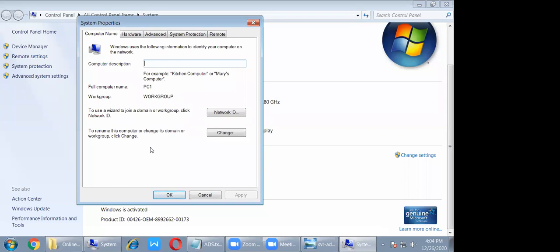There will be one server, and the rest will all be clients, okay? So you are going to control all the clients from the server, right? So that is the domain model, that is the server based model. In the workgroup model, there is no server, no centralized database administrator, no centralized application software. Every system is both a client and a server. But in the domain model, one server is completely the server and the rest of the systems are clients.